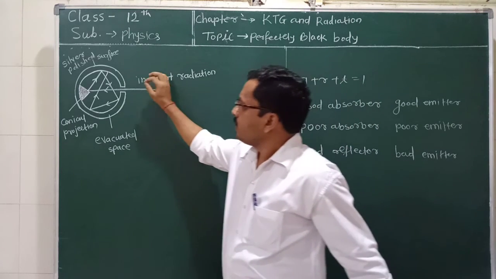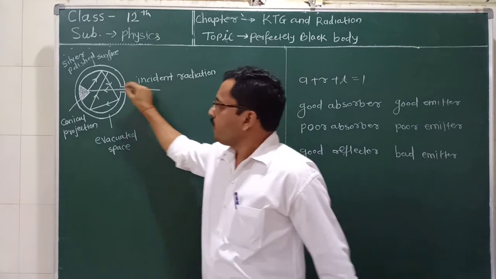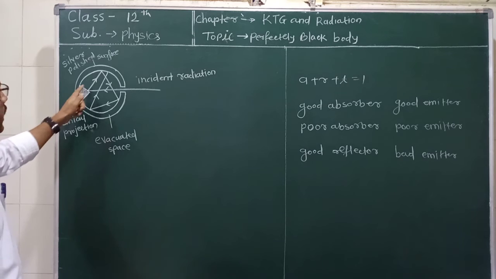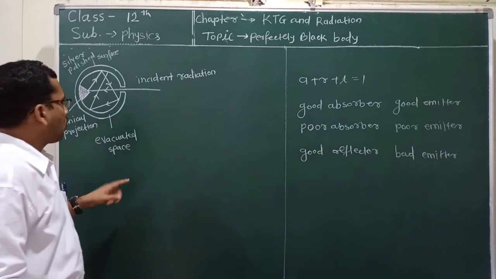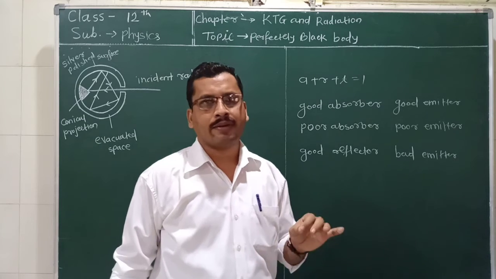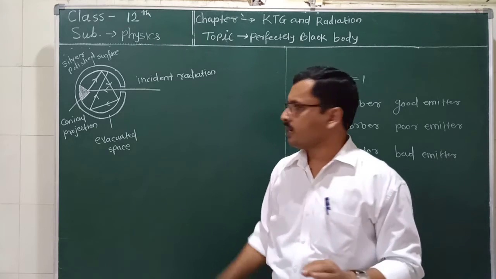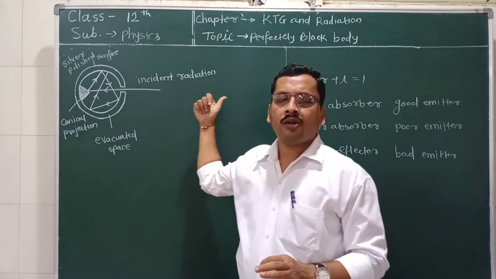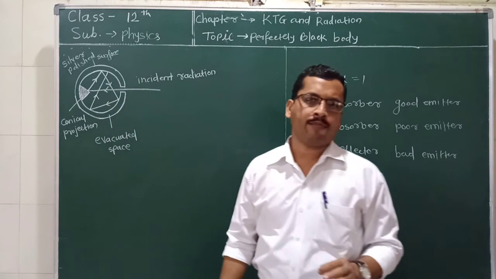Now, when the incident radiation goes through this hole, it is incident on this conical projection, and it gets multiple reflections, and most of the heat radiation gets absorbed, and this hole acts as a perfectly black body. There is a minimal possibility that this heat radiation can return in the reverse direction, due to this conical projection and due to the lamp black.